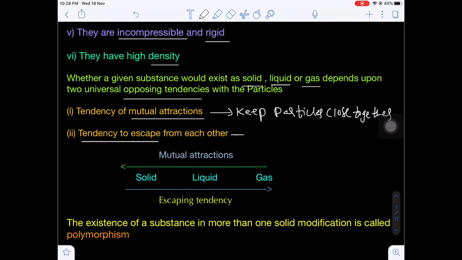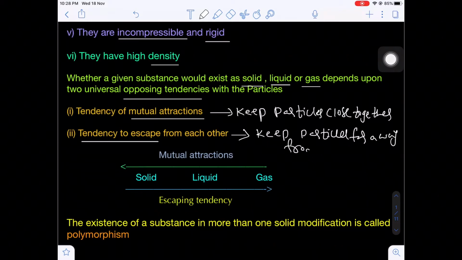And one more important opposing force will be there, that is the tendency to escape. That means this force will keep particles far away from each other. These are the two important driving and opposing forces.